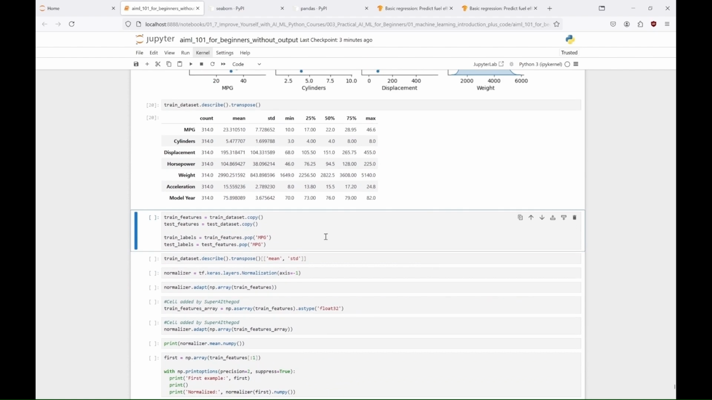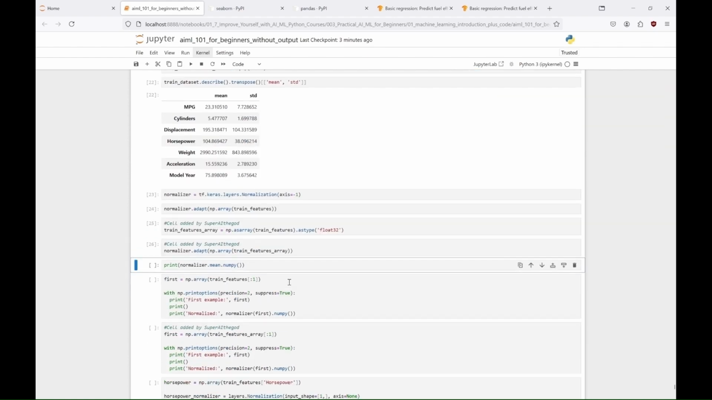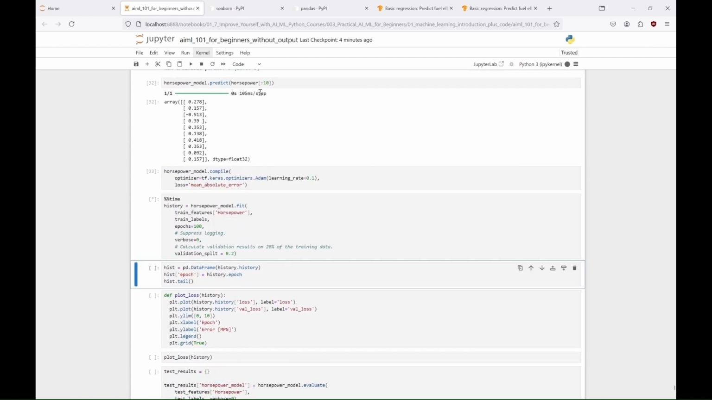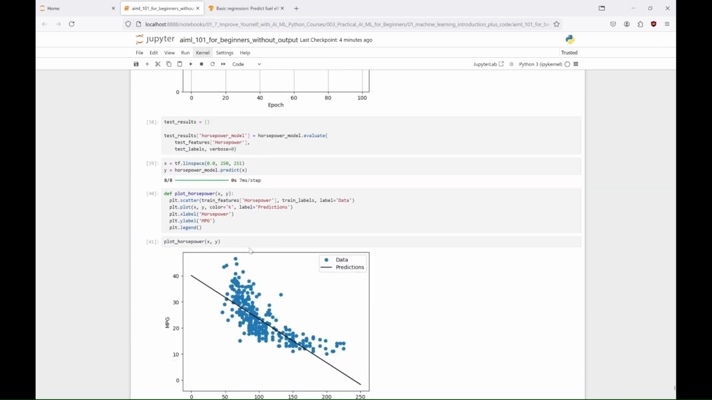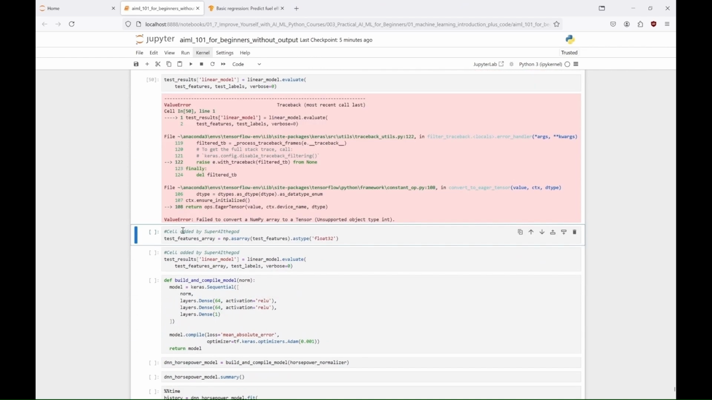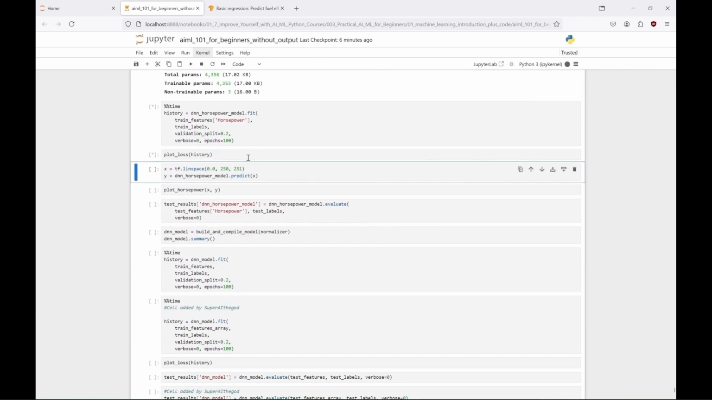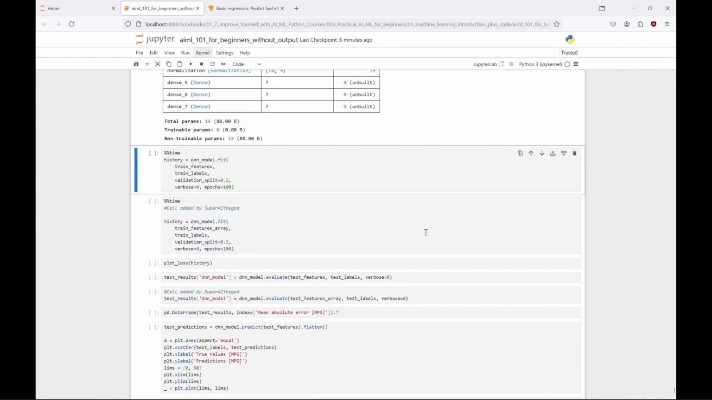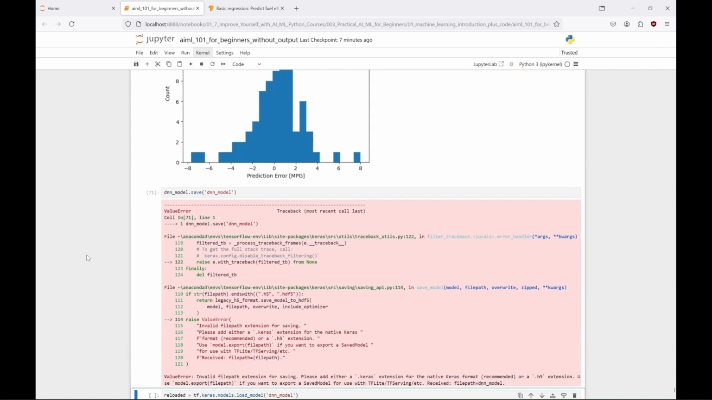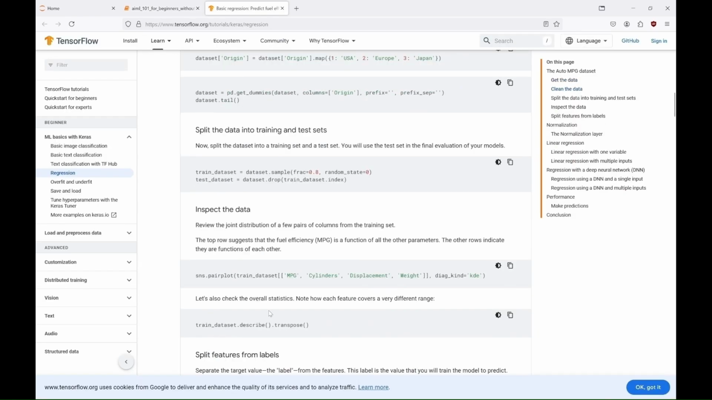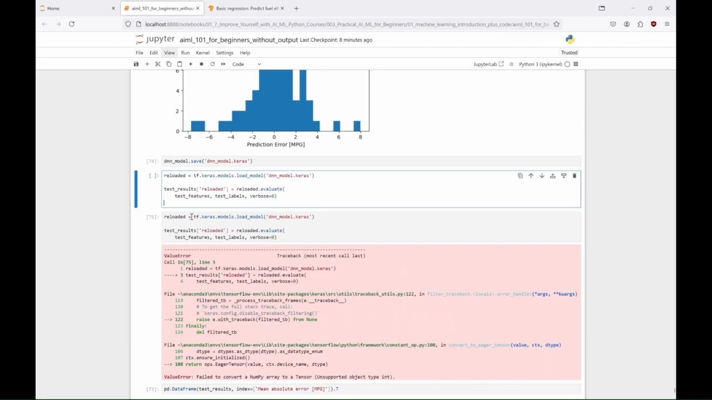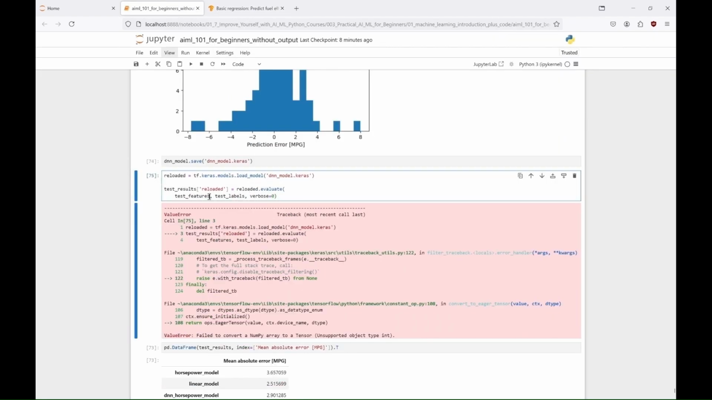We prepare it for training and visualize the data. We normalize the data to ensure that all features have a similar scale, which improves model performance. We then train multiple models for the same task, predicting the MPG, fuel efficiency, from car attributes, using different approaches: a simple linear regression model, a horsepower-specific model, and a deep neural network model. After training, we evaluate the model's performance, visualize the results, and save the best model for later use, ensuring that we understand and compare how each model handles the prediction task.